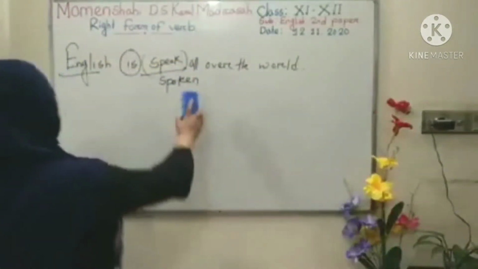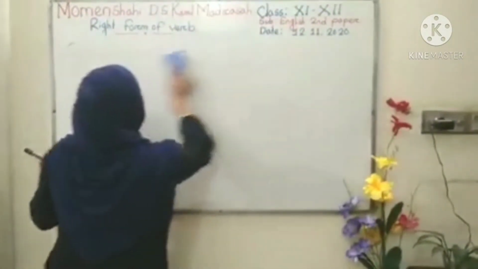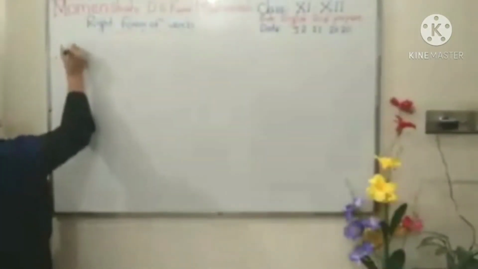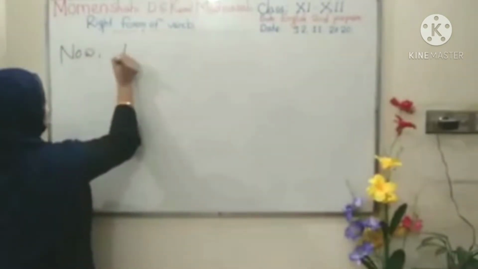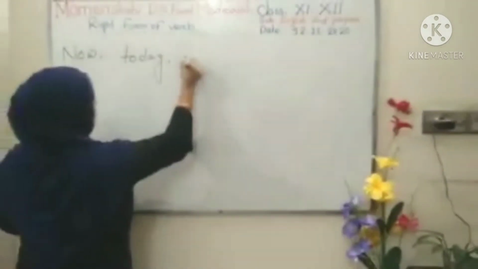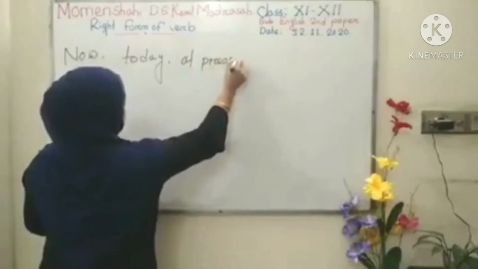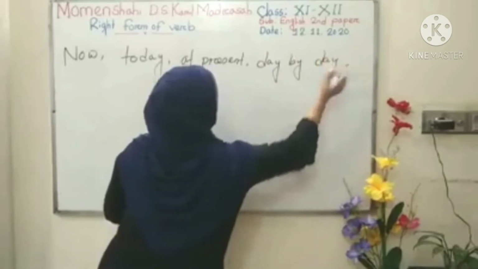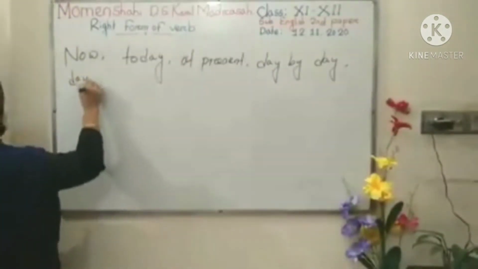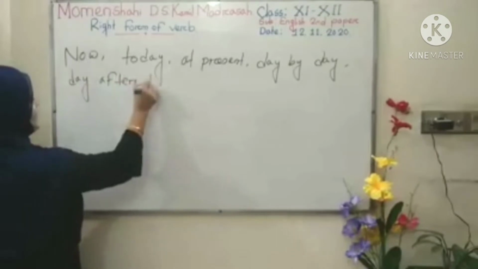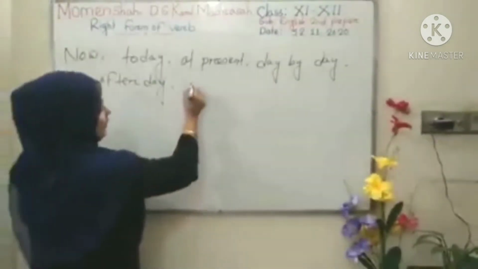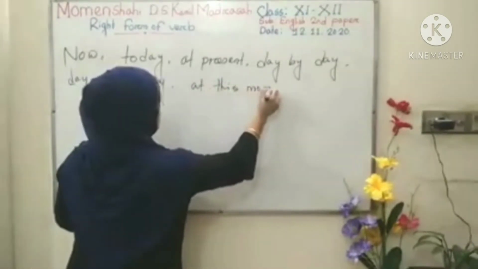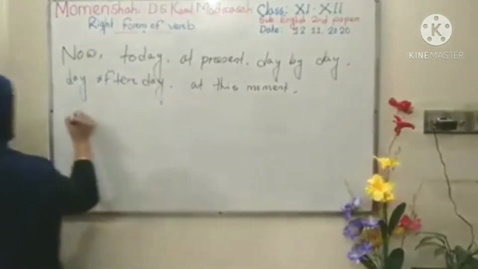Now look, I'm writing some indicating words of present continuous: now, today, at present, day by day, day after day, at this moment, increasingly.